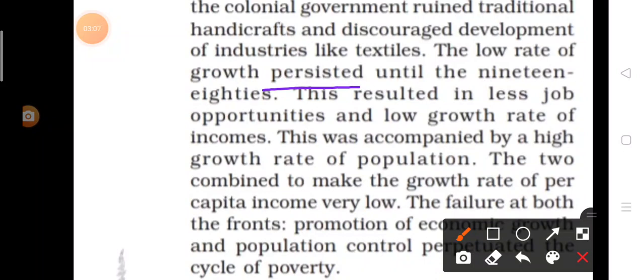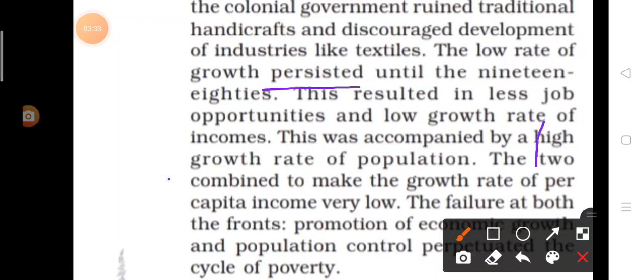It was a very low rate. It remained the same until the 1980s. It started from the British administration, and it persisted until the 1980s. Persistent means determined to continue doing something, or here you can say it remains the same.